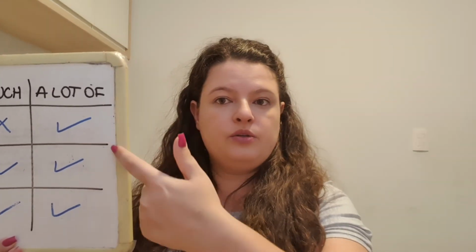And so I created a little chart here, as you saw before. A lot of can also be used in negatives or questions. A lot of is like a wild card, coringa, right? So we can use it in negative examples too. I don't have a lot of time, call me. Or, do you have a lot of books in your house? So a lot of is a wild card. You can use it in all examples.